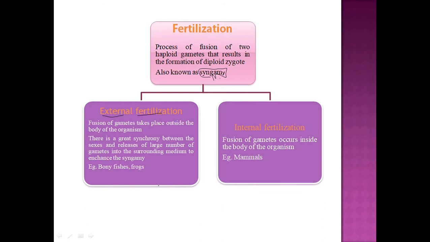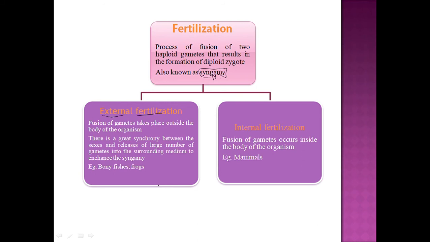See, what happens is, if we take the example of frogs, which have external fertilization. The female frog will lay thousands of jelly-like eggs in the surrounding water, which will act as a medium, and the male frog will release its sperms in the water, and the sperm will fuse with the jelly egg in the water itself, and the fertilization will take place outside the body. The zygote will form,